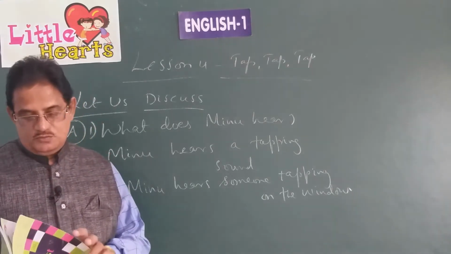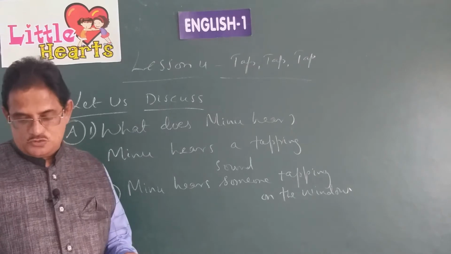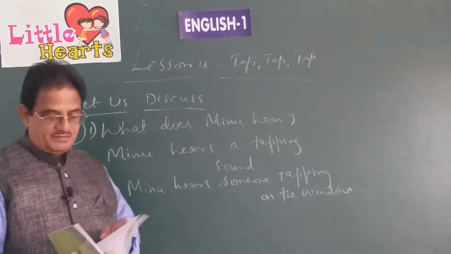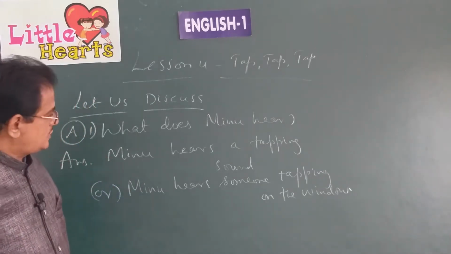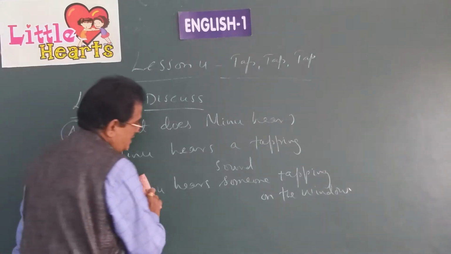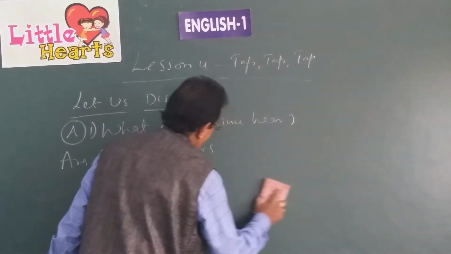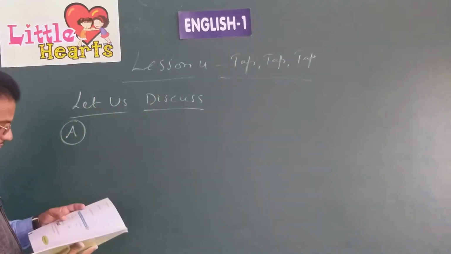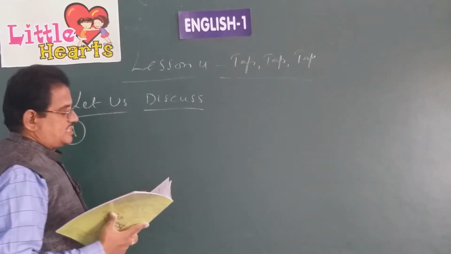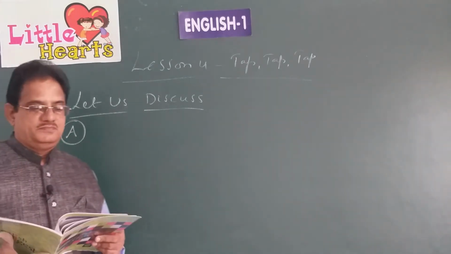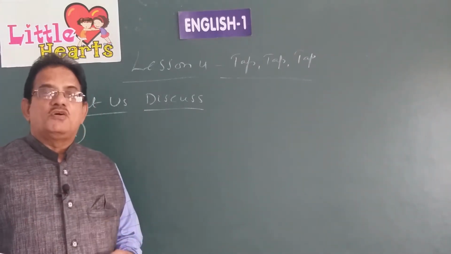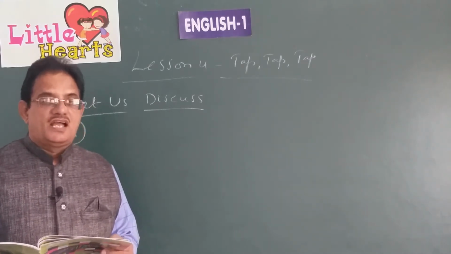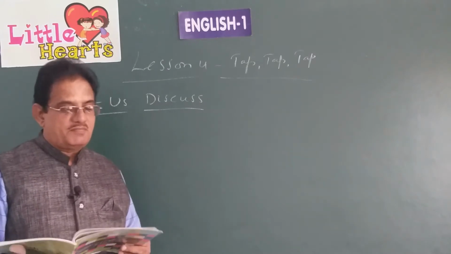What does Meenu do at that time? She gets out of bed and goes to the window. Question number 3, where does Meenu hide? Meenu hides herself under a blanket. Where does she hide? Under a blanket.